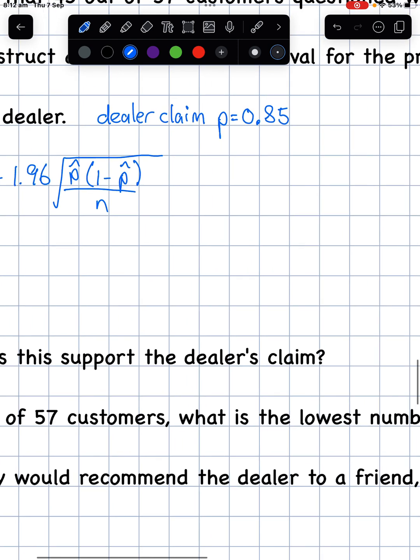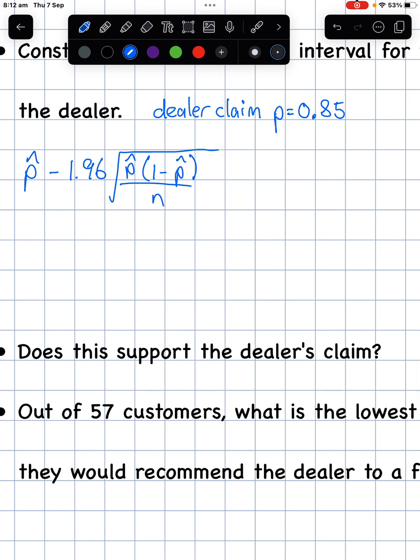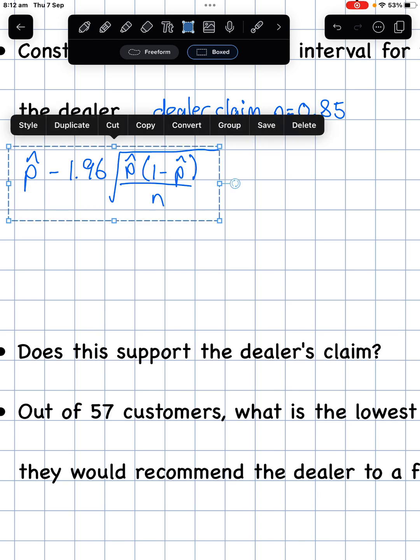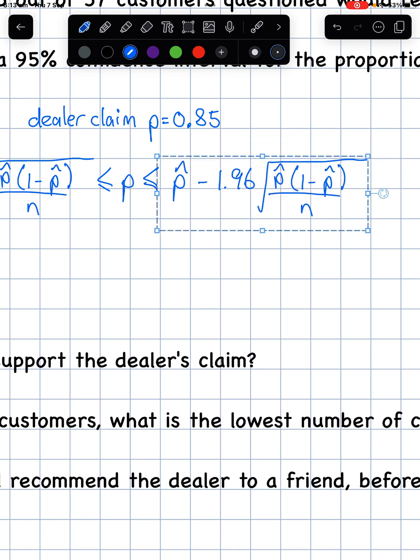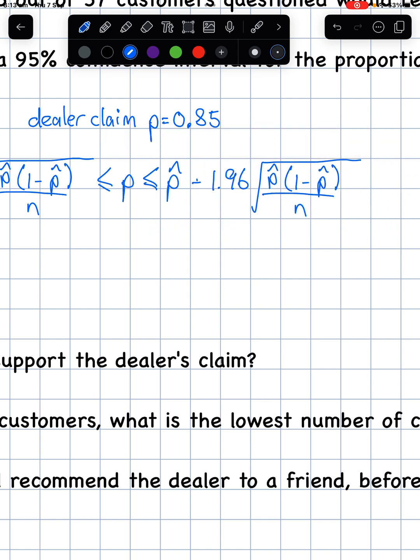So we've got that as our lower bound. Let's just copy that to save ourselves some time. So copy, and then we're looking at our upper one here at less than or equal to, and then we've got the same thing, but let's paste it just to save ourselves the time. Okay, so we've got this in here.